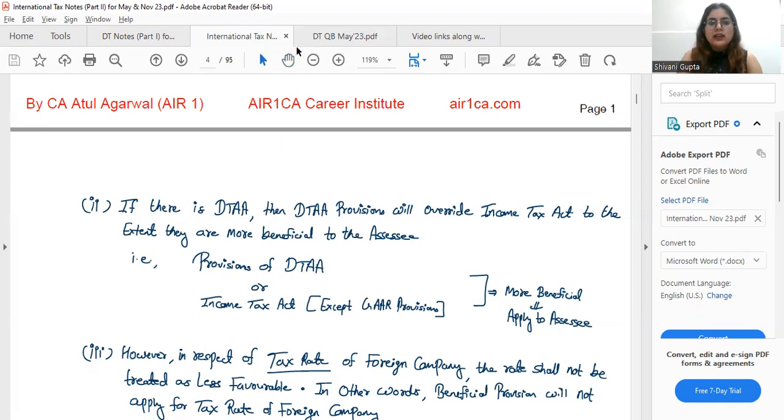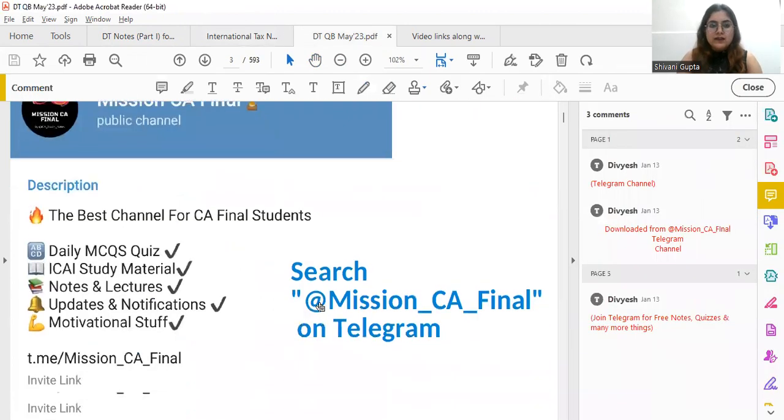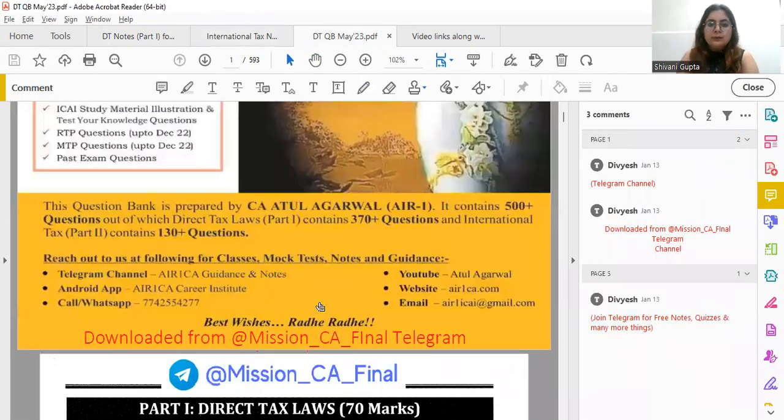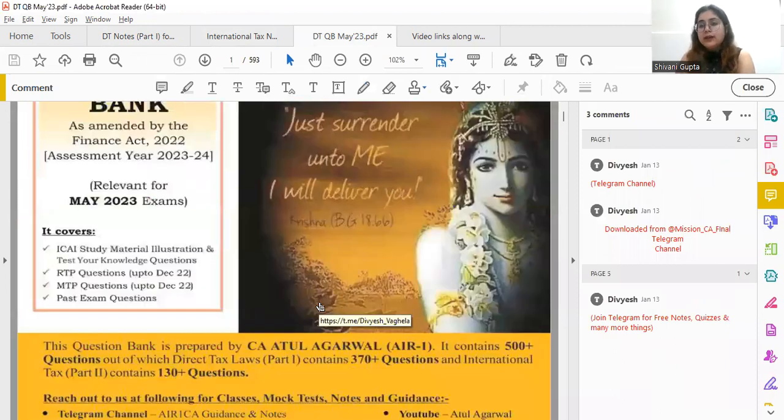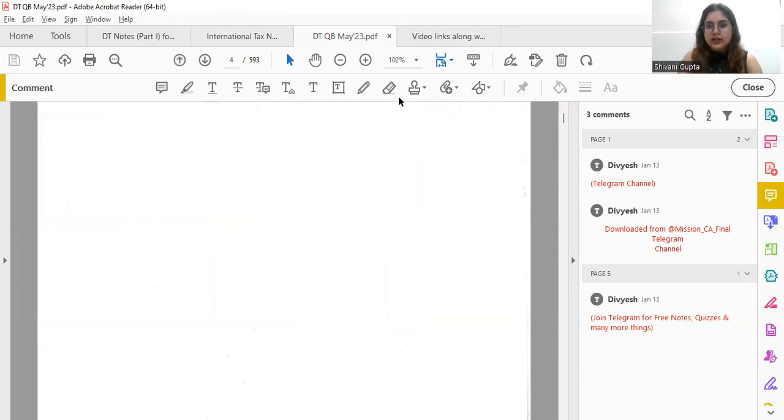Okay, so the third thing is the question bank. I have the updated question bank of Atul Agarwal only for the May 23 attempt. So it is fully updated. You can just go through these, and it is covering all the things. You don't have to do anything extra for that.